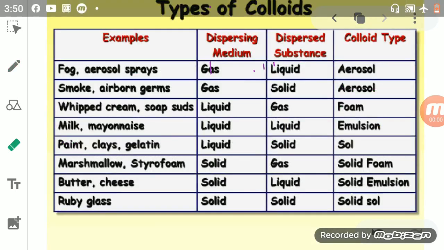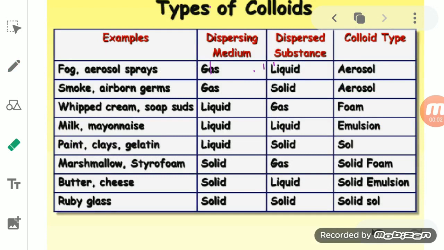So now we have discussed how the dispersed phase and dispersion medium differ from each other. Dispersed phase or dispersed particles are the substance which we dissolve. These are the colloidal particles which we dissolve in the solvent, and that is known as the dispersing medium.